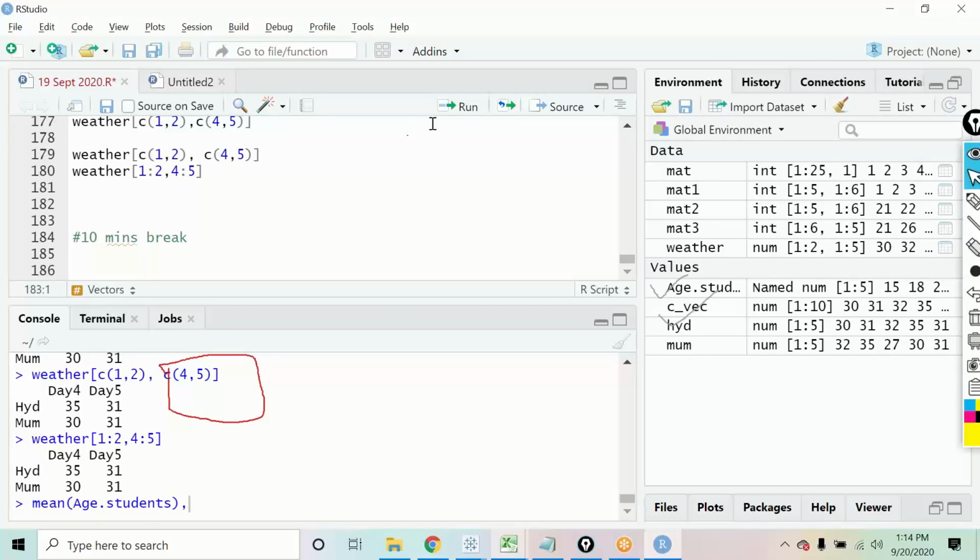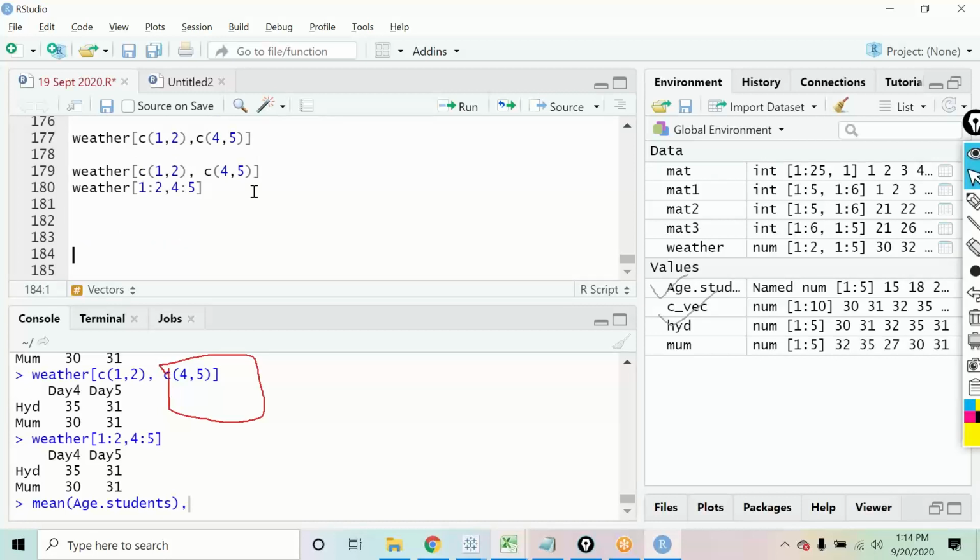Now, the matrix that we have created, suppose I want to add a row or add a column. There are multiple things that can be done on a matrix. First, we have already seen how to slice the data and pull it out of a matrix.